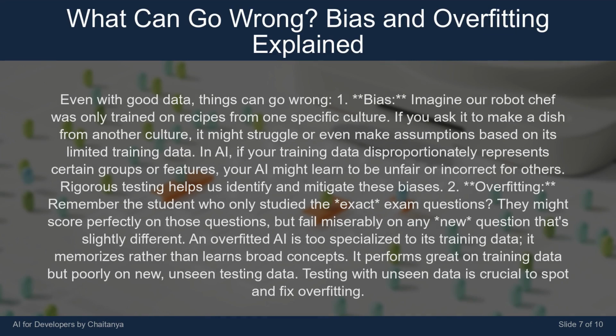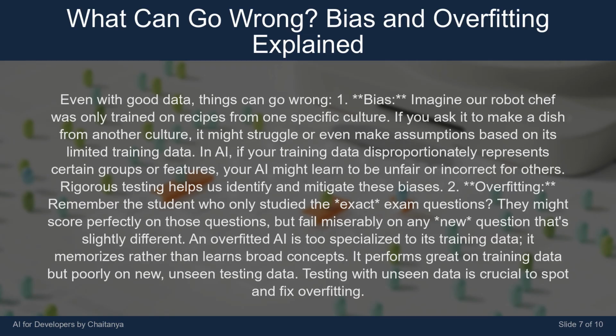Even with good data, things can go wrong. 1. Bias. Imagine our robot chef was only trained on recipes from one specific culture. If you ask it to make a dish from another culture, it might struggle or even make assumptions based on its limited training data. In AI, if your training data disproportionately represents certain groups or features, your AI might learn to be unfair or incorrect for others. Rigorous testing helps us identify and mitigate these biases.